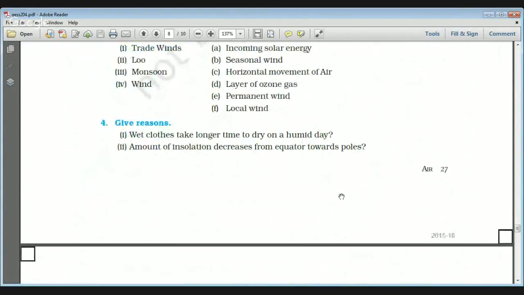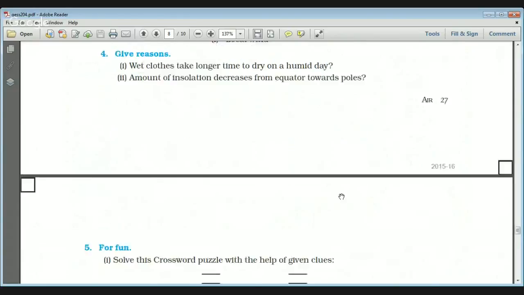Now the reasons: wet clothes take longer to dry on a humid day because on a humid day the air is already reaching the saturation state and is full of water vapors. So the clothes' water cannot evaporate, and that is why it takes longer. The amount of insolation decreases from the equator towards the poles, because on the equator the sun rays fall directly, but the sun rays are slanting or inclined at the poles, and that is why the amount of insolation decreases from the equator towards the poles.